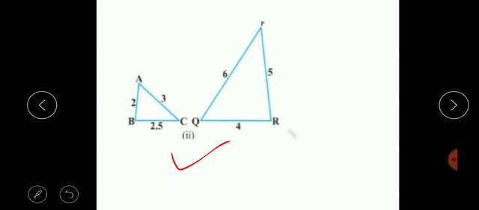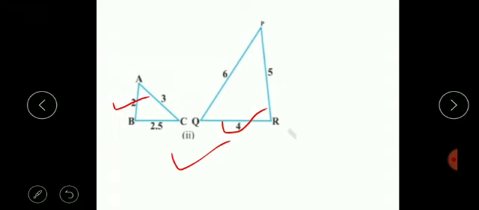Now we are seeing clearly that side AB, which is 2 cm, can correspond to the side QR.